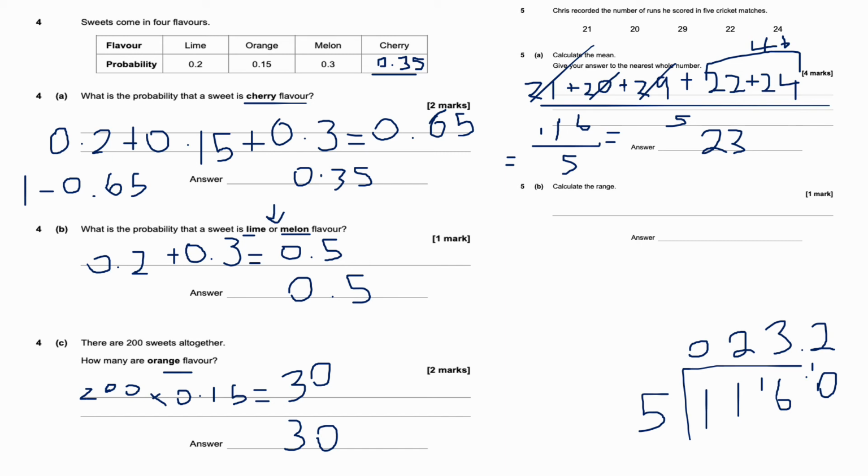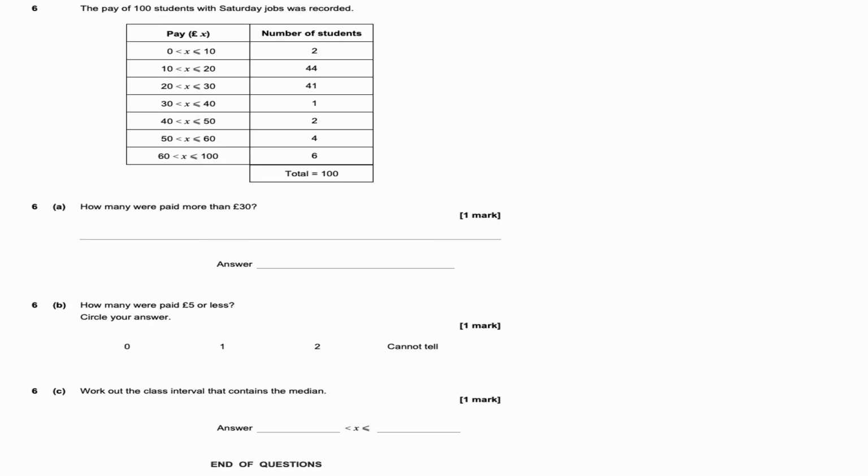Okay, part B, calculate the range. So the range is the biggest value, take away the smallest value. So it's 29, okay, take away 20. So 29 take away 20 is equal to 9. This is question number 6, guys.